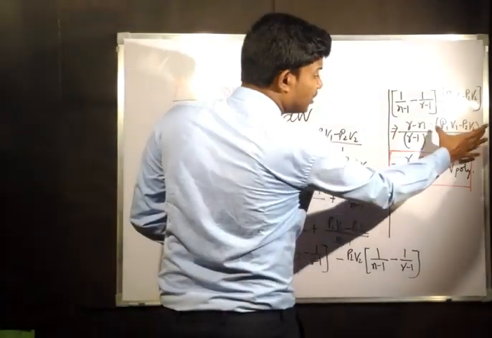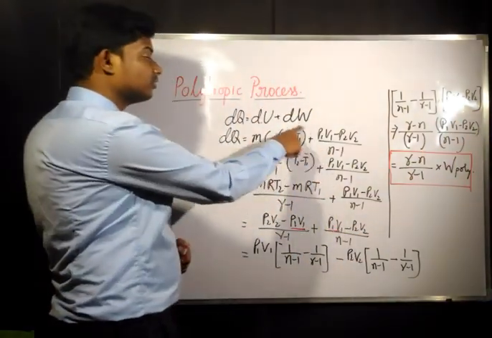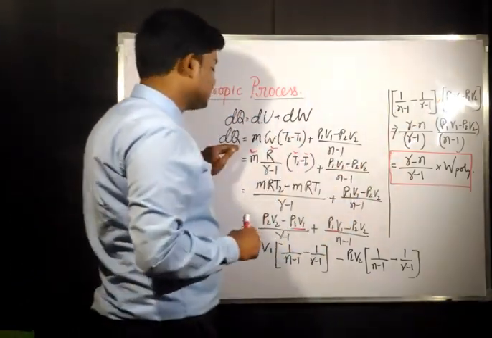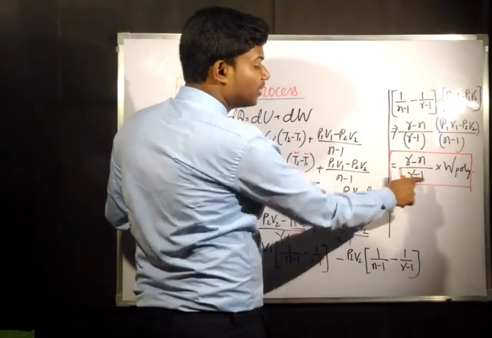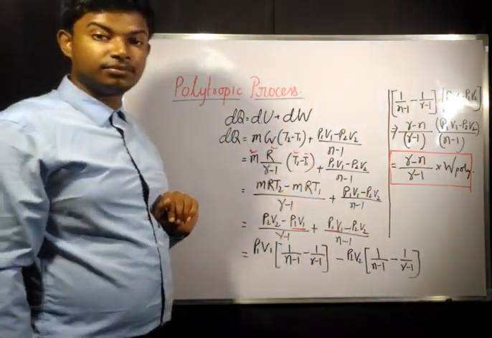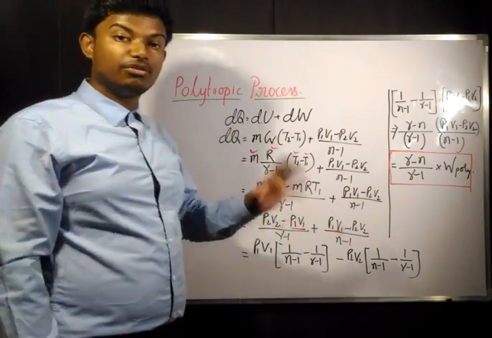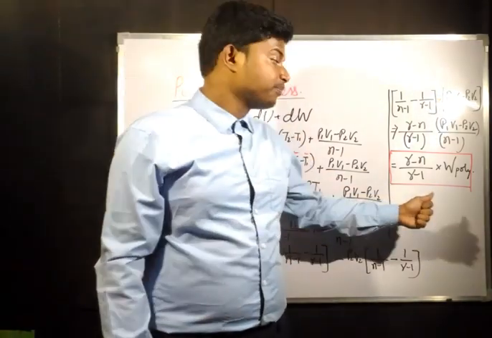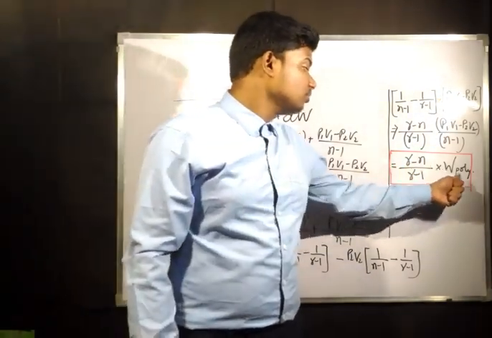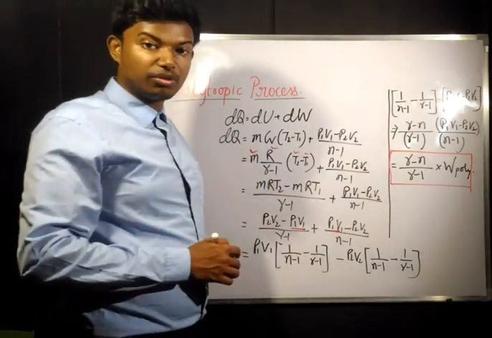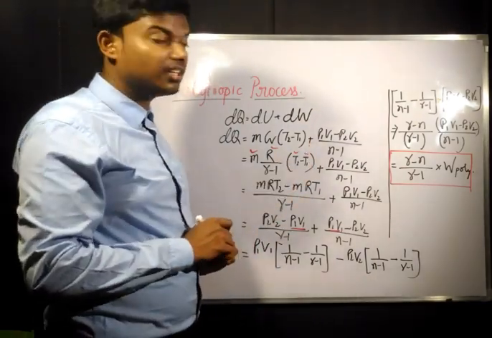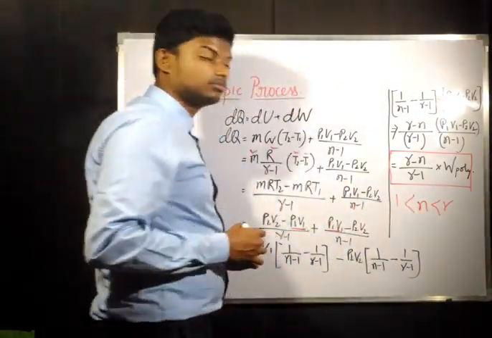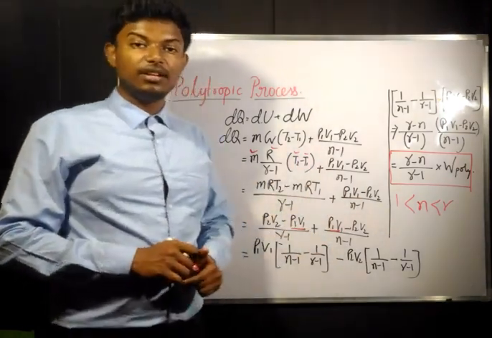So again now (P1 V1 minus P2 V2) by (n minus 1) is the work done for polytropic process, or work transfer for polytropic process. So we can write that dq equals (gamma minus n) by (gamma minus 1) into work done of polytropic process. Now if you are to find the heat transfer for a polytropic process, this expression will give you the heat transfer: (gamma minus n) by (gamma minus 1) into work done in polytropic process. W poly I have written here, that means work done in polytropic process, where n lies between gamma and 1. In this way you can find heat transfer in polytropic process.